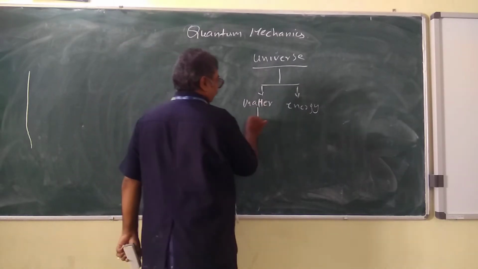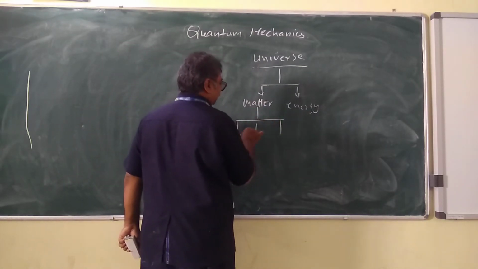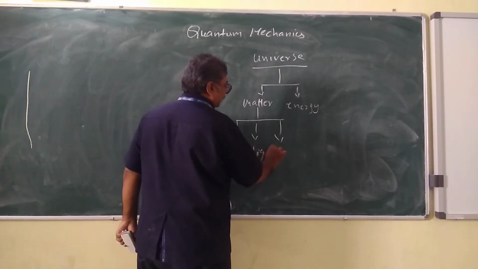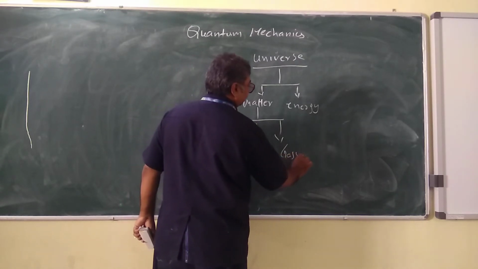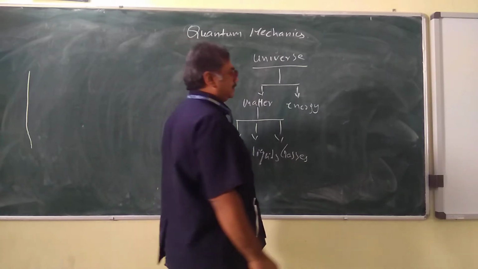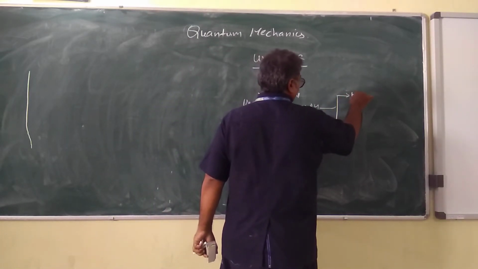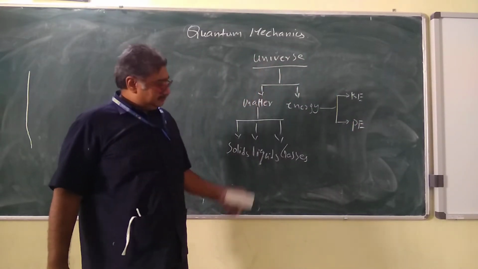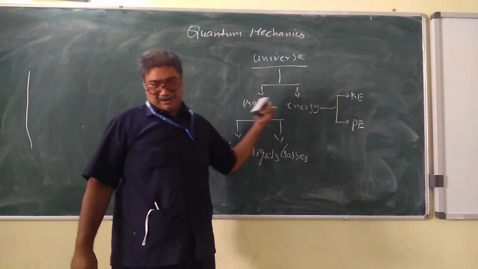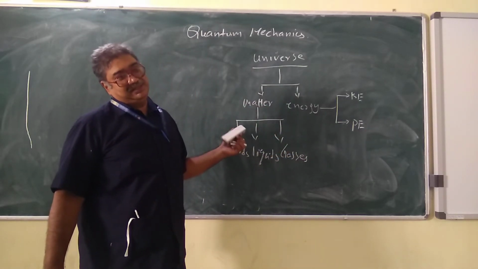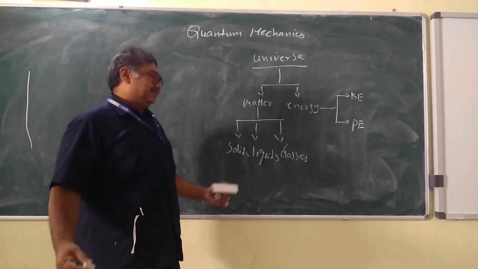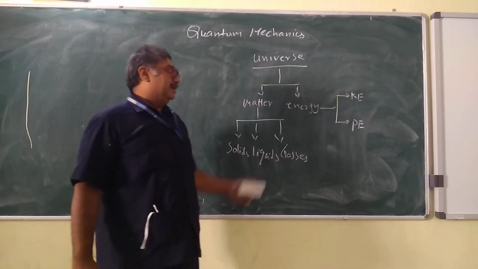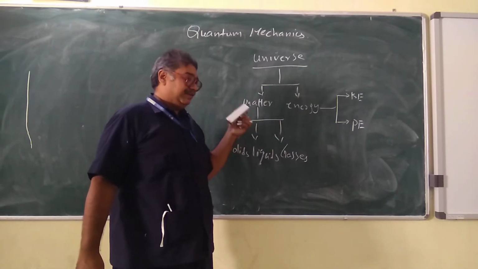Now once again, matter is further classified into three kinds. What are they? Solids, liquids and gases. Energy has basically two things: the first one is kinetic energy and the second one is potential energy. This matter can be converted to energy, and energy can be converted into matter, and that is what the energy conservation principle is. The energy conservation principle says that energy can neither be created nor destroyed, but it can be converted. So matter is converted into energy or energy is converted into matter.